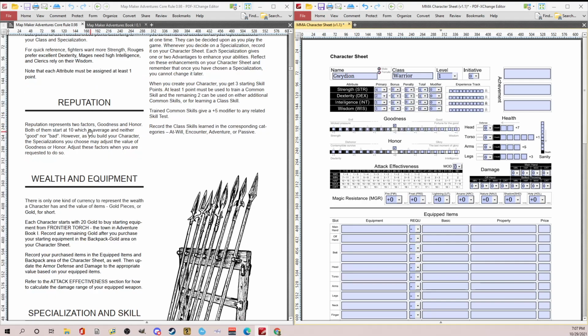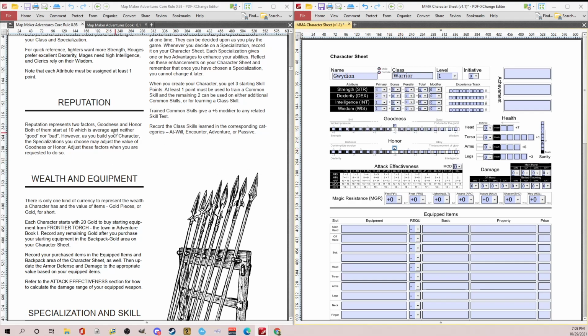Okay. Reputation. You have 2 factors for reputation. It's probably hard to read on the screen: goodness and honor. Both of them start at 10. The way I did this is you can see a 10 right in the middle of the screen here, and each of these are clickable. I checked the box above the 10 because that's where you start. But if you lose or go down 1, you can check the box below, so you have 9 all the way down. I'm going to go ahead and check 10 and just leave it there.